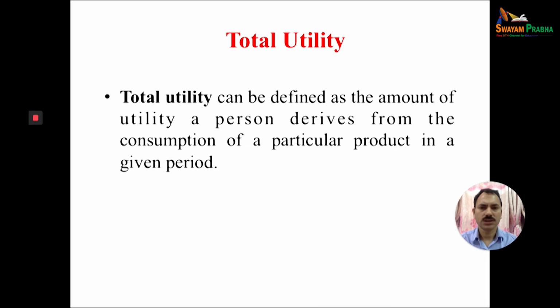So let us discuss another important topic, that is total utility. Total utility can be defined as the amount of utility a person derives from the consumption of a particular product in a given period of time. When you consume the commodity, 1, 2, 3, 4 units, the total satisfaction derived from the consumption of the product is called total utility.